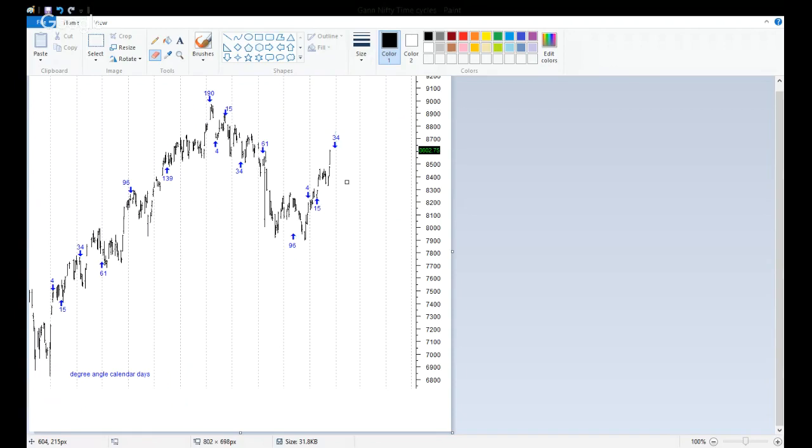And then after that wave B is over, we are going to see again wave C. Now that wave C is going to depend a lot on how much wave B is going to retrace the ongoing wave A. So that's going to be very important. But this GANN analysis helps us to understand timing to some extent: right now prices are near the channel, and it is also at the 34-day topping cycle, so we are going to see some kind of a wave B in formation, which should take more time than wave A. And that is why wave B can take at least 3-4 days, which is in sync exactly with the outcome that we are expecting. So this is how the GANN calendar day time cycle using the Square of 9 can be used.